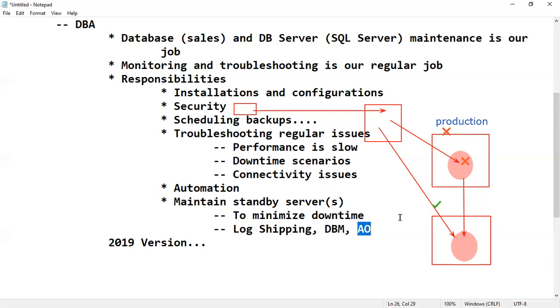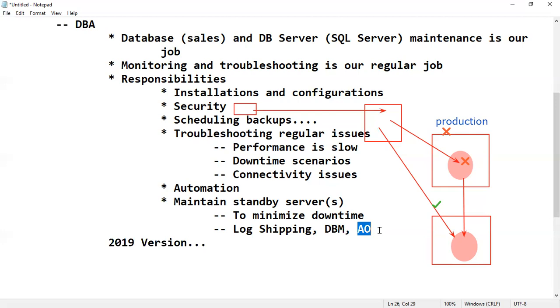In Always On also there is immediate sync and automatic failover, but it is a one-to-many feature. One primary database can have multiple secondaries. Even if one secondary has some issue, no problem, we can bring the database online in another secondary automatically. Today we are going with Always On.